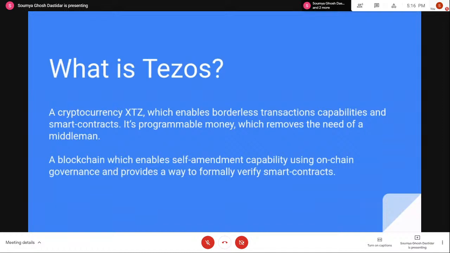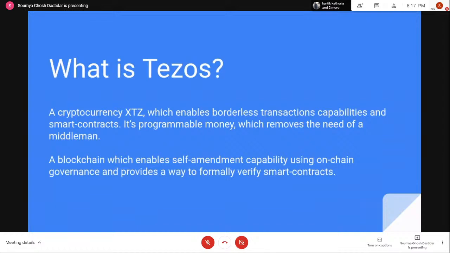What it means is that when you need to upgrade the network protocol, you can have an on-chain governance process where all the validators and network participants vote on that, and the network will automatically upgrade without having to hard fork. On other chains like Ethereum, you usually have to do a hard fork if you are going to upgrade to a different protocol. That is not required in Tezos.